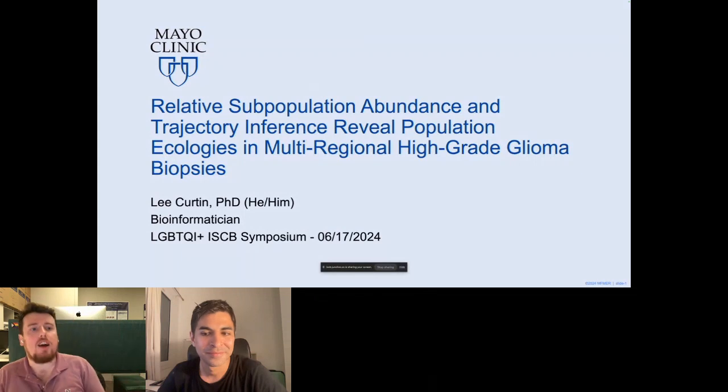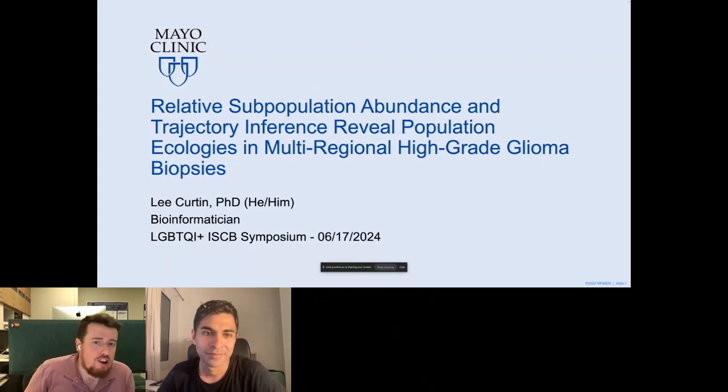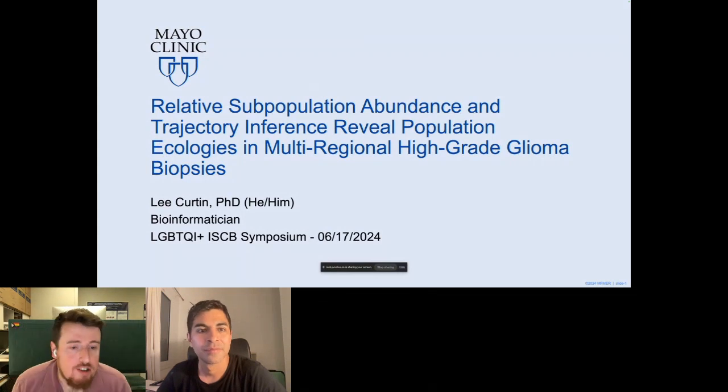My name is Curtin. I'm here to talk about relative subpopulation abundance and trajectory inference, and how they reveal population ecologies in multi-regional sampling of high-grade glioma.